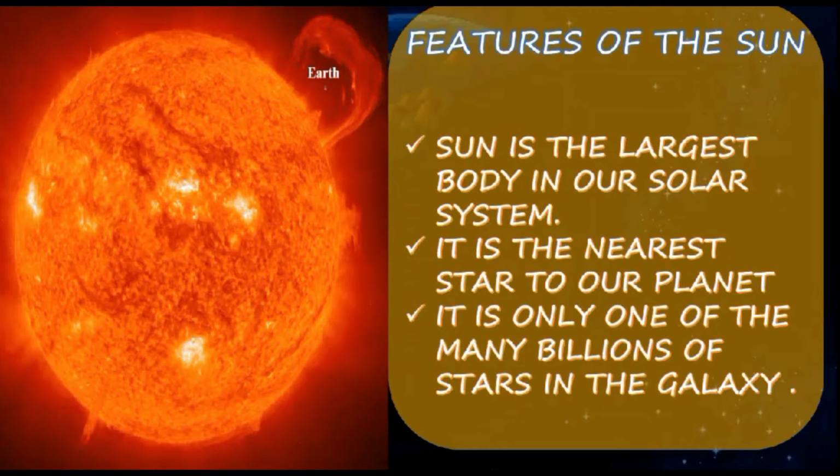Here we can see the features of the sun. The sun is the largest body in our solar system, right? It is the nearest star to our planet. You can see it in the solar system. Before that, before moving on to the sun, first I will explain the solar system. We have a brief explanation about the solar system.